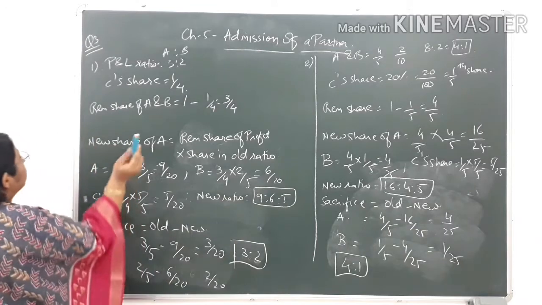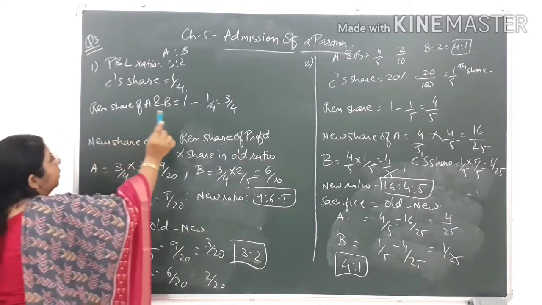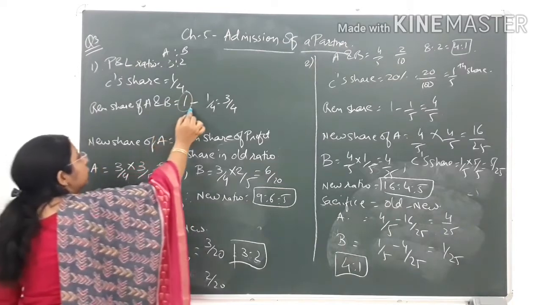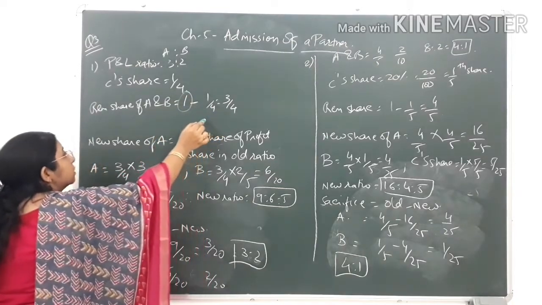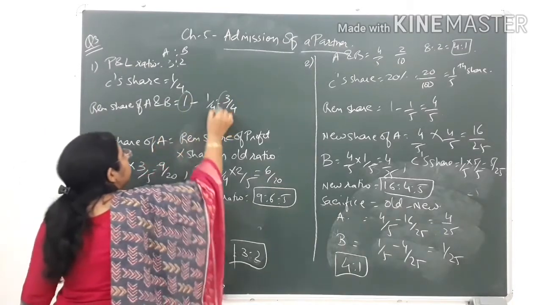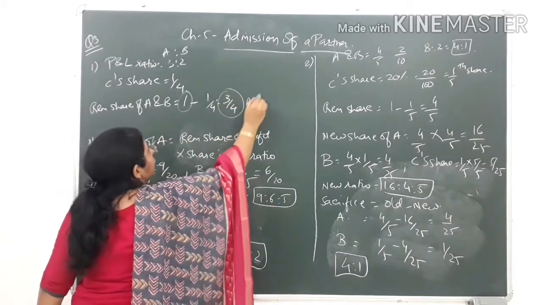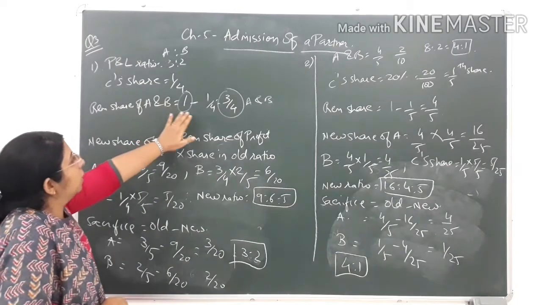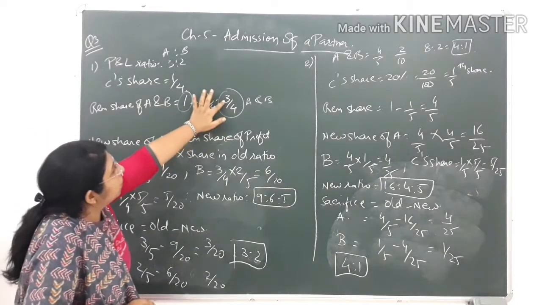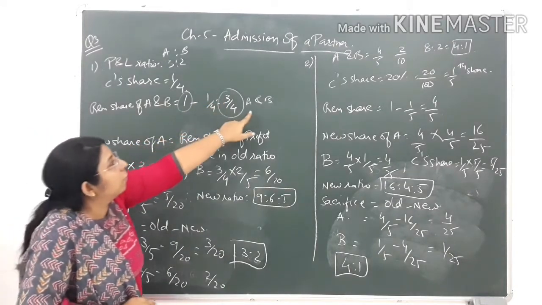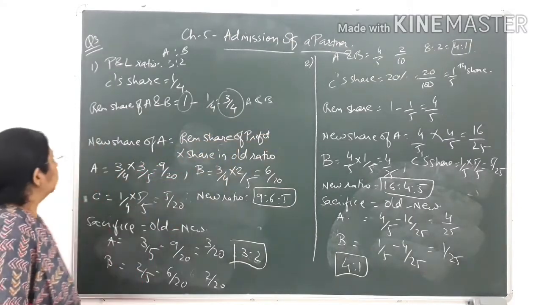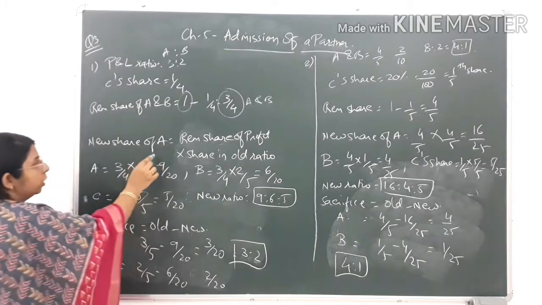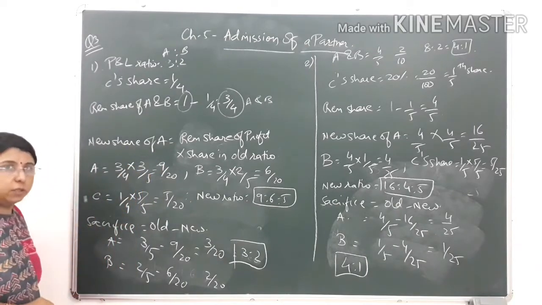So you can see over here, first of all, the remaining share of A and B. So total, if one share is there, and out of that we give 1/4 share to partner C, the remaining share of A and B would be 3/4, because from the total one, the share of C is subtracted, and the remaining share would be 3/4 of A and B. Now, how can we find the new share of the old partners, or the existing partners?